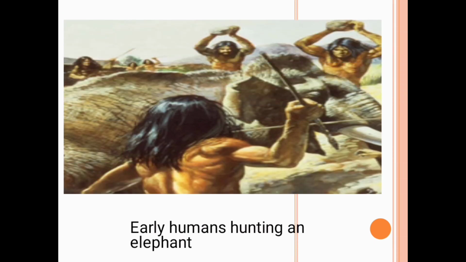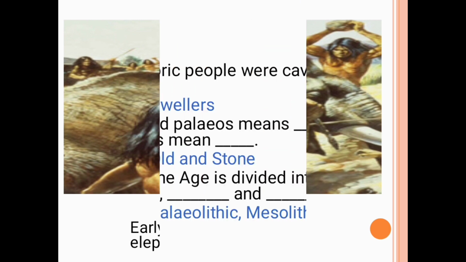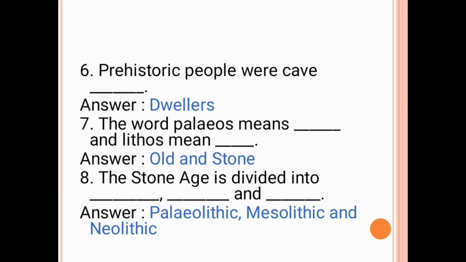This is an image of early humans hunting an elephant. The sixth question is, prehistoric people were cave dash. The answer is dwellers. The seventh question is, the word paleos means dash and lithos means dash. The answer is paleos means old and lithos means stone.